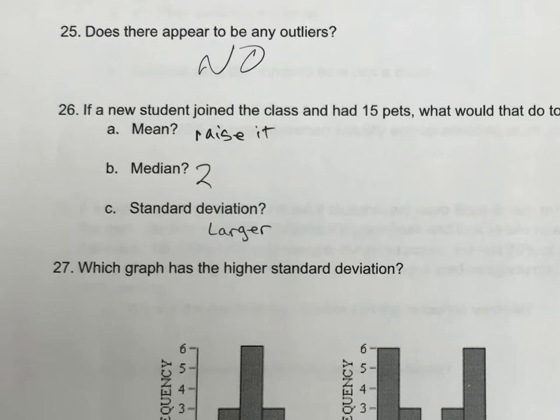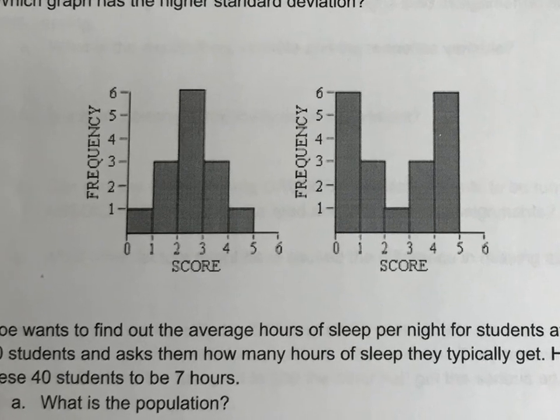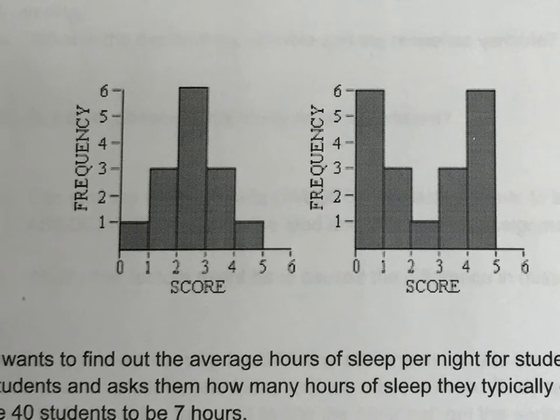Which graph has the higher standard deviation? All right, so this is a crazy graph. Whenever you have graphs that look like this, the standard deviation is larger than a normal graph, than if everything was the same numbers.